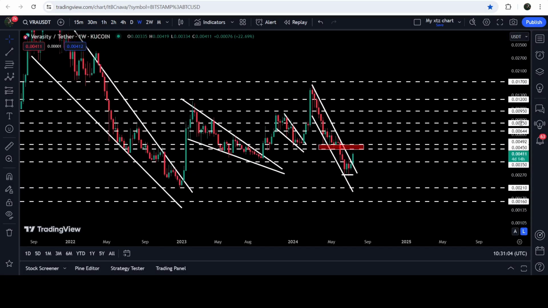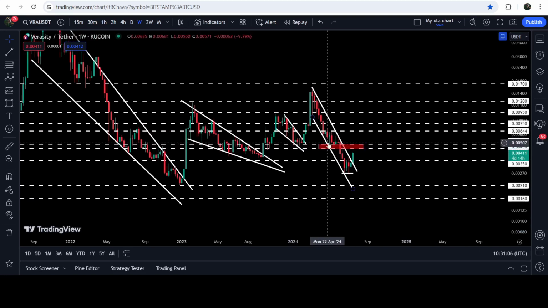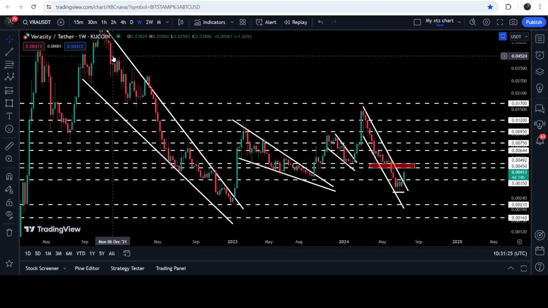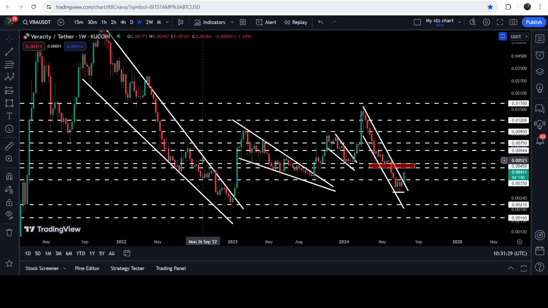If we take a look at the previous history of this resistance zone, let me show you this resistance on the weekly time frame chart. Then we can see that previously it had been working as support here, and support here. For the past several weeks, a month, it had been working as a very strong support here and here as a resistance. Therefore, again, it can work as a very strong resistance. And in today's video, we will analyze this move. I would also like to show you once again this breakout that has already happened on the 7-day time frame chart from this very massive falling wedge pattern as well.